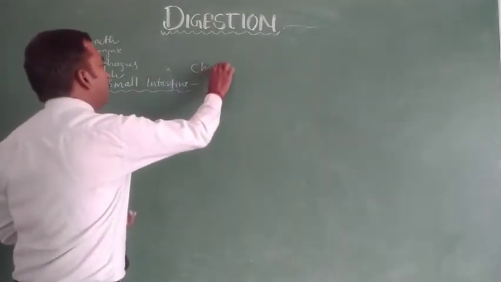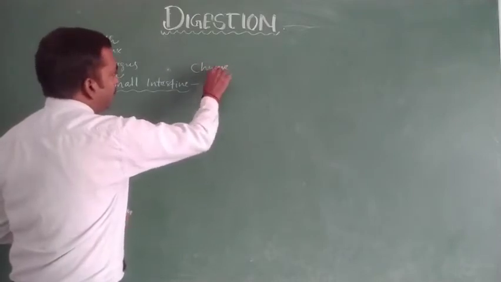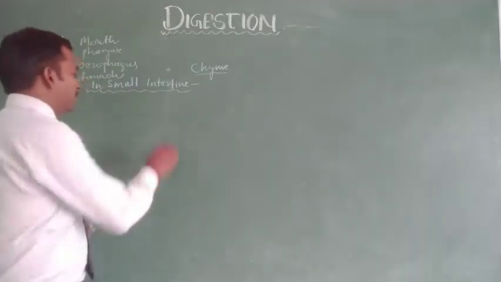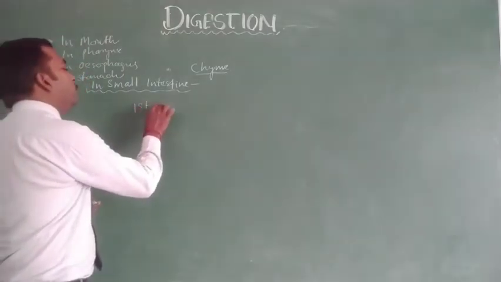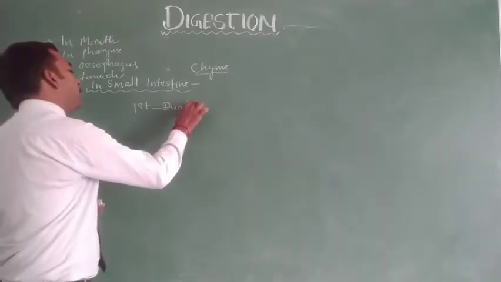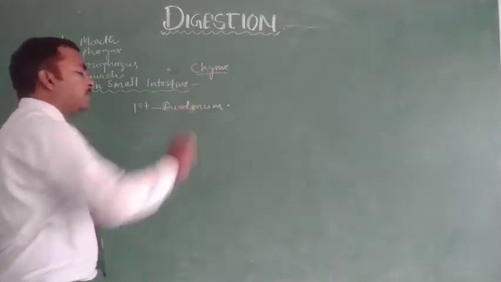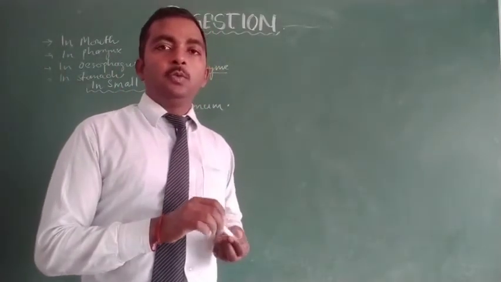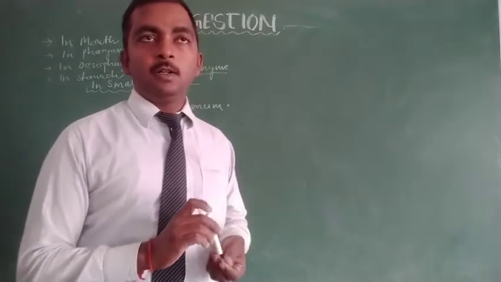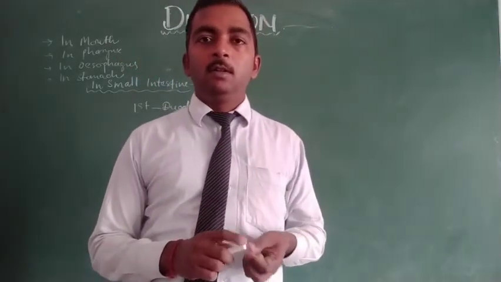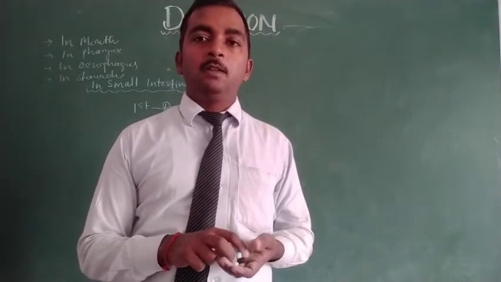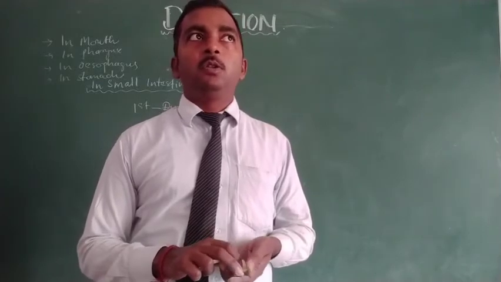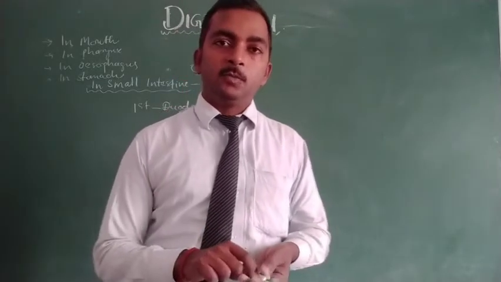First of all, the food which comes into the small intestine is in the form of chyme, which we have discussed in an earlier video. When chyme comes into the small intestine, that is in the first part, the duodenum, two glands open through the duct known as the hepatopancreatic duct, which we discussed earlier when we taught the digestive system.